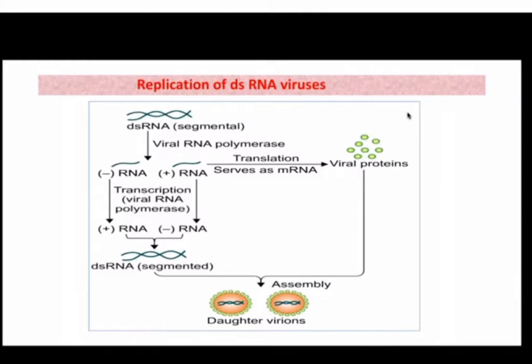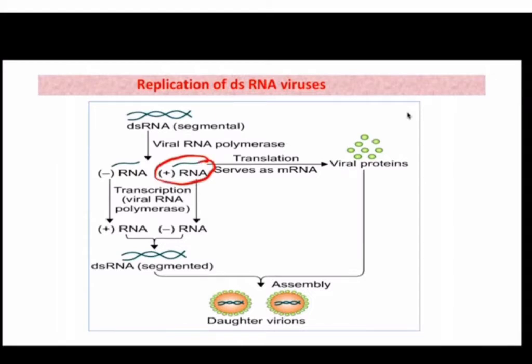It is showing the replication of double-stranded RNA viruses. So rotaviruses are basically double-stranded, so it will have a positive sense and negative sense. Positive sense RNA, as we know, what is it? The strand which is acting as a messenger RNA.